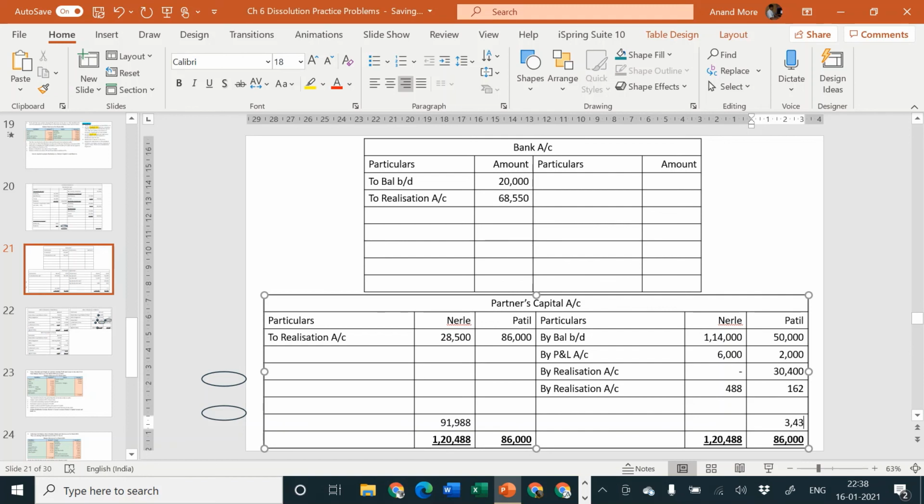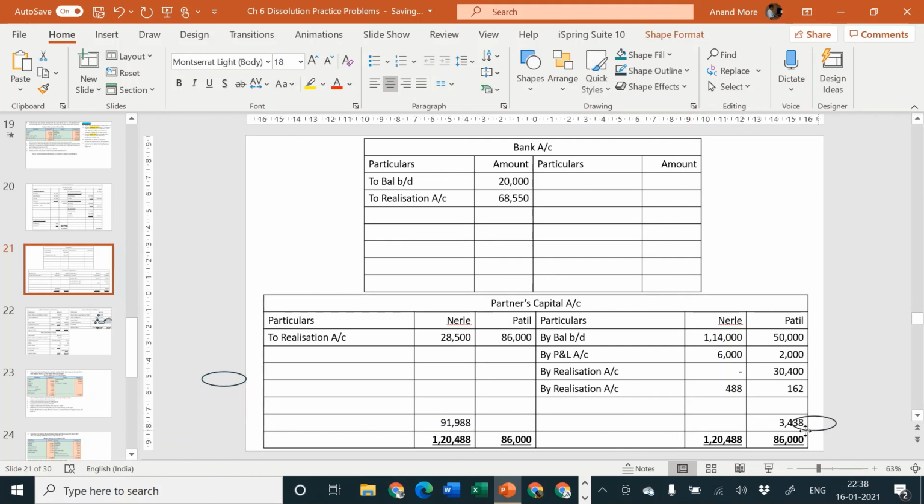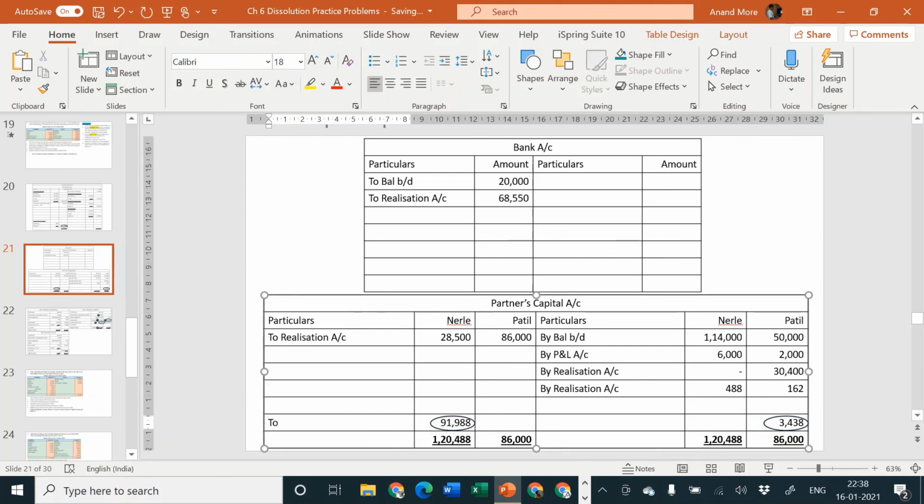So what is happening? One partner is supposed to bring in money from his house, that is Mr. Patil, because he has already withdrawn 86,000 by way of assets taken over, and one partner will take away cash because he has not withdrawn much of the money. So here we will write to bank account in the column of Mr. Nirle, and in the column of Patil it will be by bank account. Second effect will be in the bank account, debit side to Patil's capital. Patil's capital account, amount is how much? 3438.